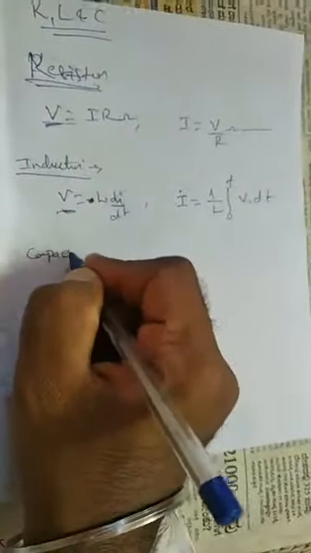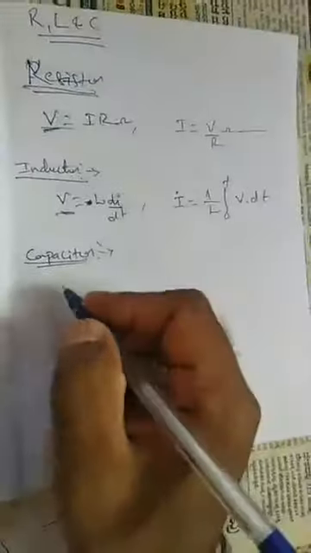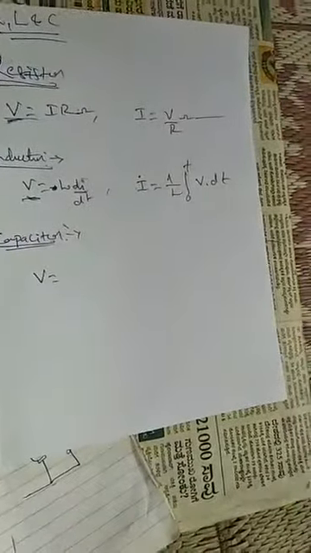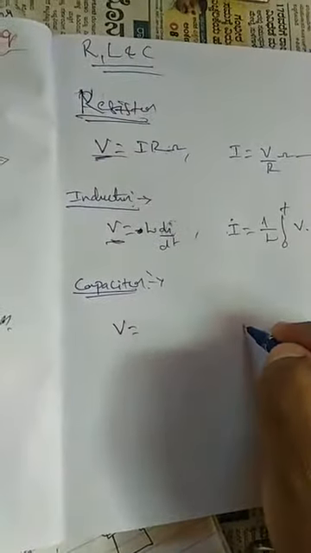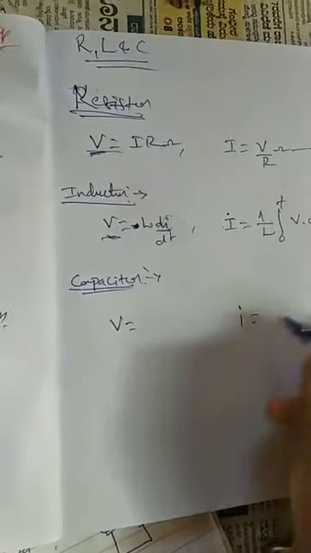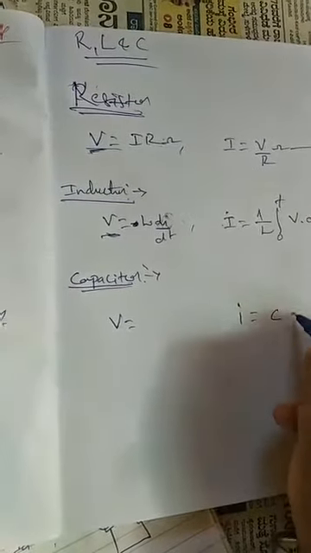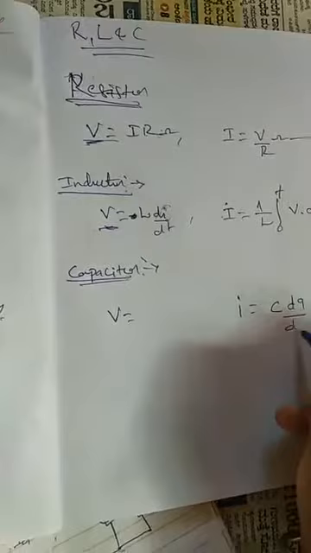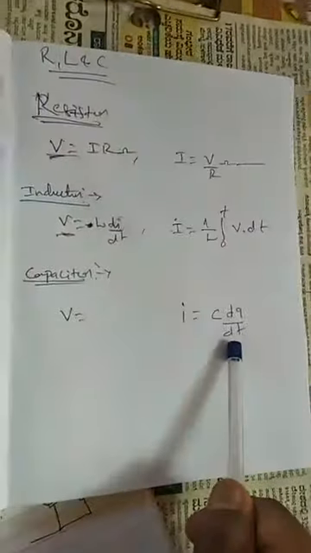Very easy to remember. Then for capacitor, again we remember only the voltage equation, V is equal to, or we can remember current also. Any one which you feel easy, you can remember. I is equal to C into dq by dt. This is very easy to remember.